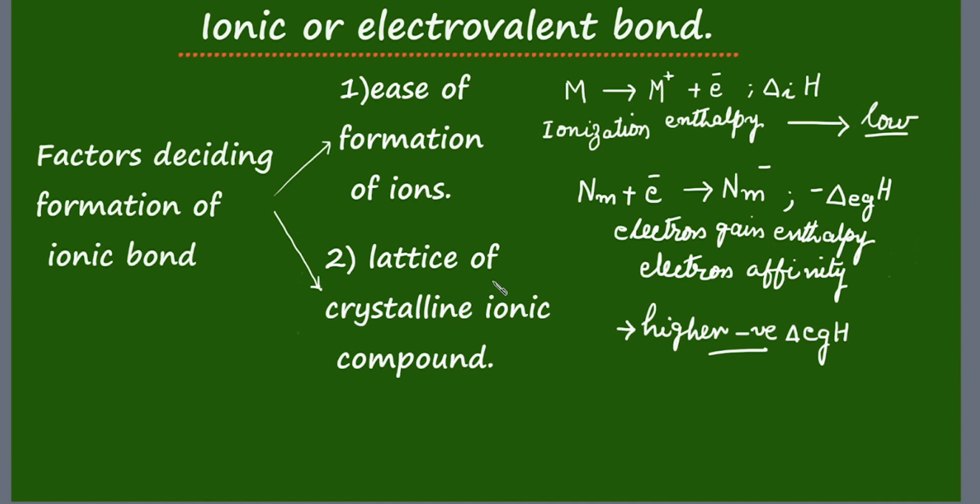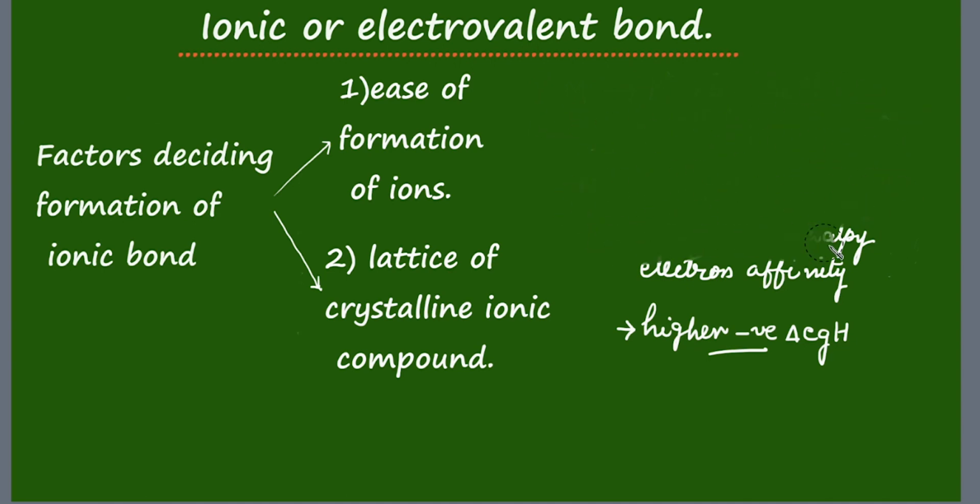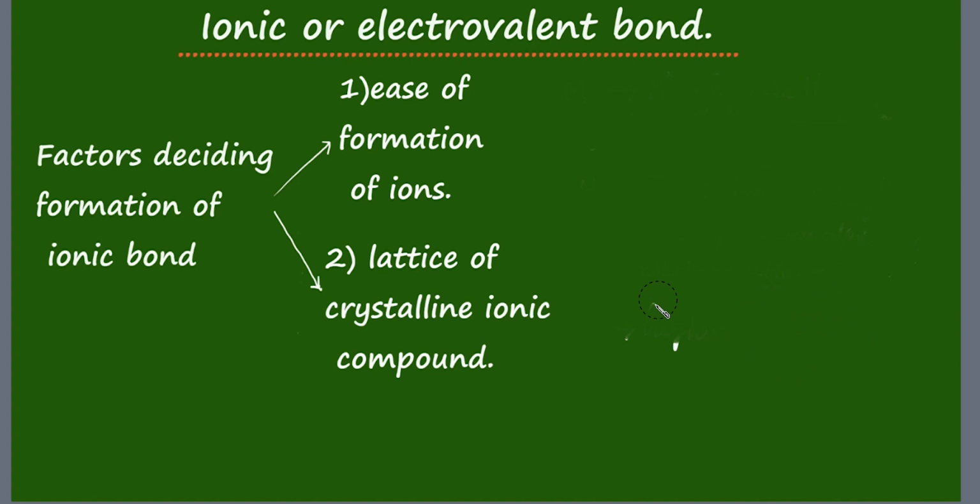Now the second factor that decides formation of ionic bond, that is lattice of crystalline ionic compounds. I hope you have understood ease of formation of ions. Now let us see what we mean by lattice. The three-dimensional arrangement of the particles in the crystalline solid of an ionic compound is what we mean by lattice.